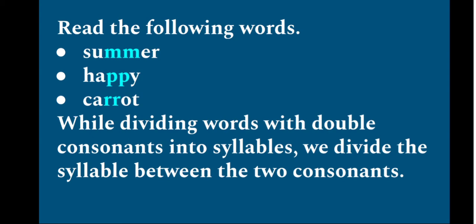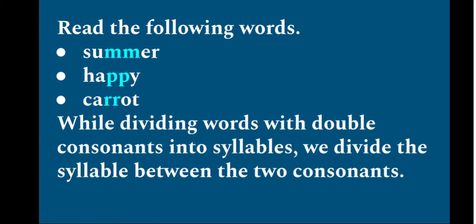Next one, happy. Happy. We have two syllables in this word. The first syllable is hap and the second syllable is py. Okay, that means if one breath sound comes, then that is called a syllable. A syllable can be a combination of vowels and consonants.